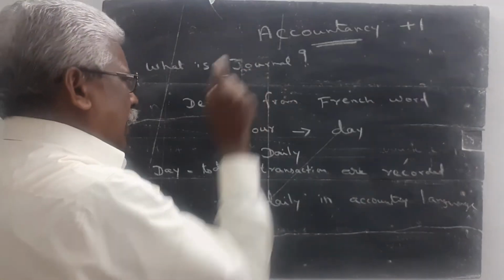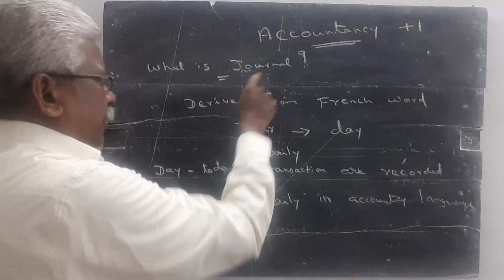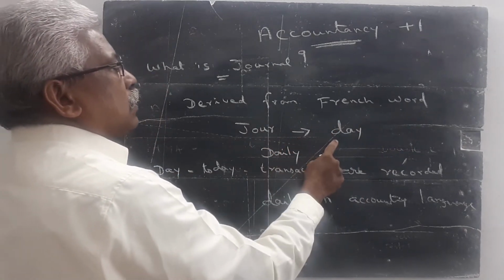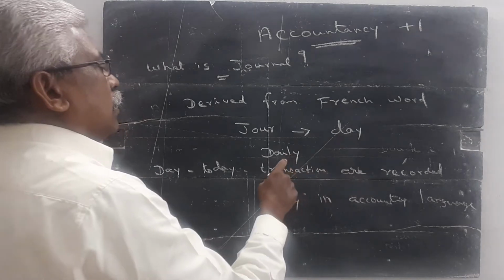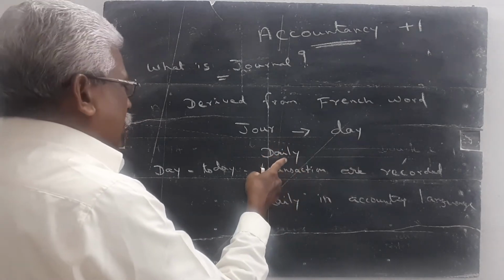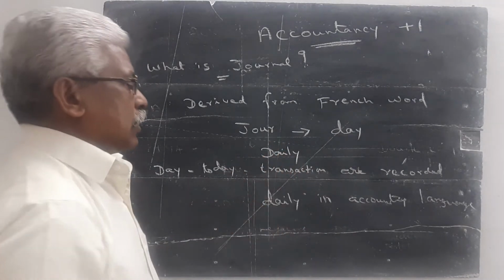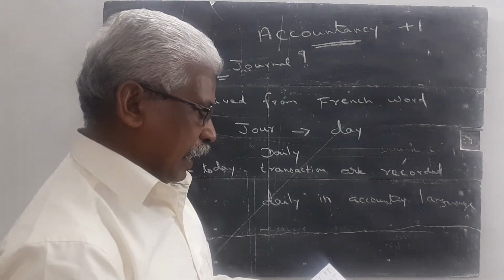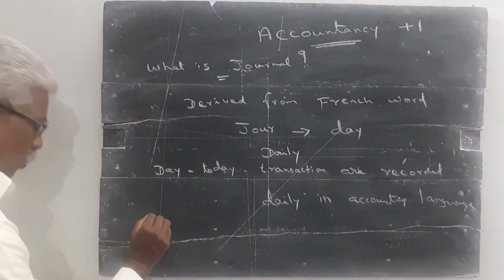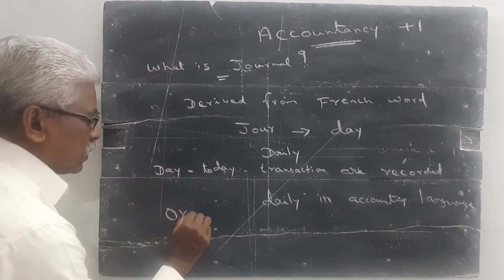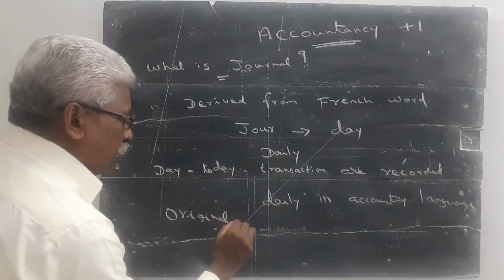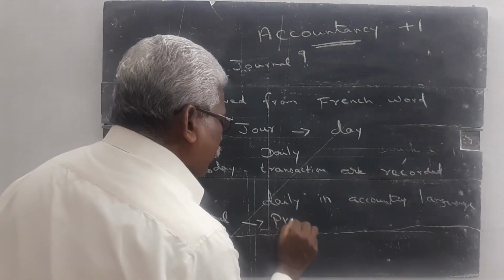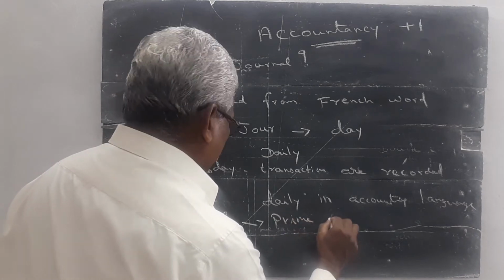What is the meaning of journal? The word journal is derived from French word jour, which means day. It can be told as daily. The day-to-day transactions recorded daily in the accounting language is called as journal. Then journal is the book of original entry, or journal is the prime entry.